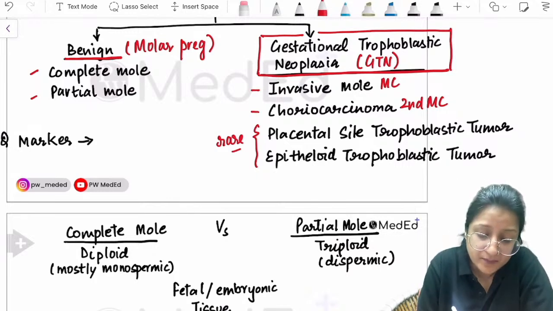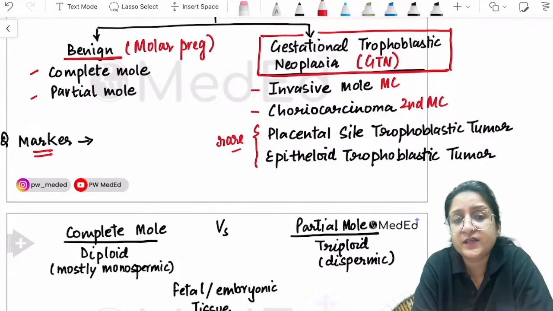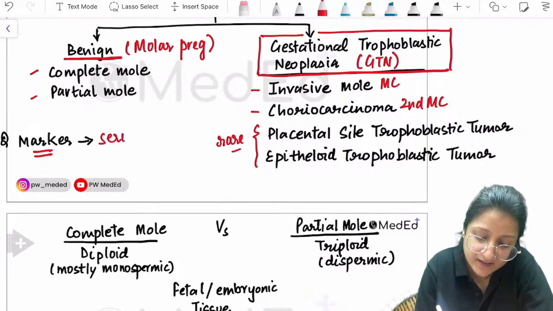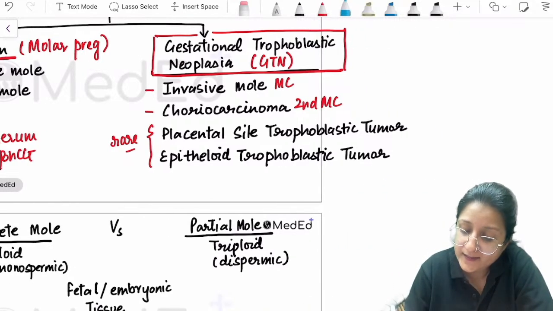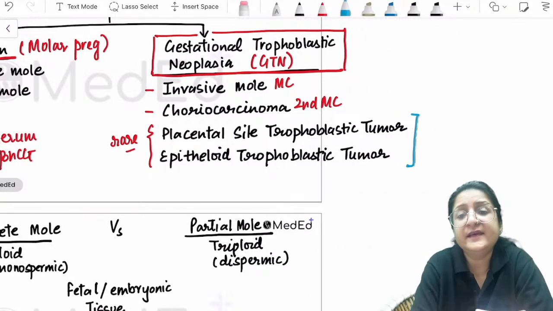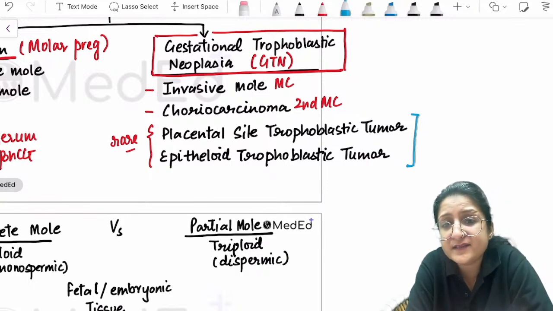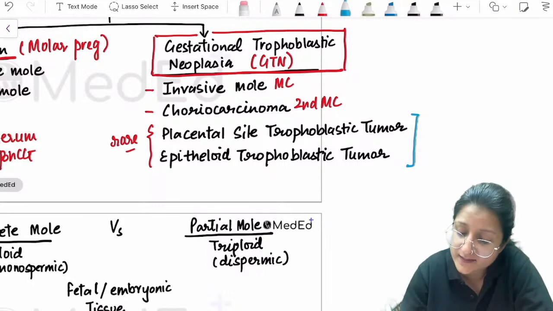Remember that. The marker for these gestational trophoblastic diseases is serum beta HCG, except for these two. They usually don't have raised serum beta HCG levels.